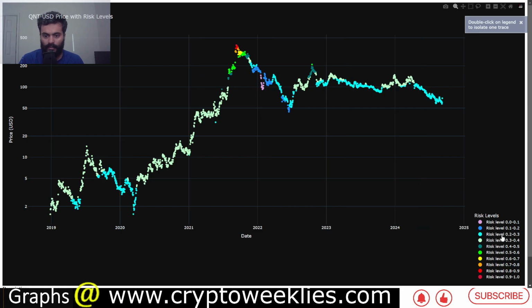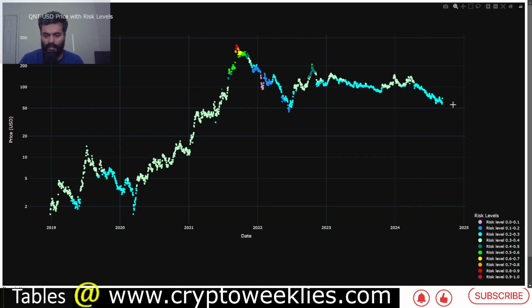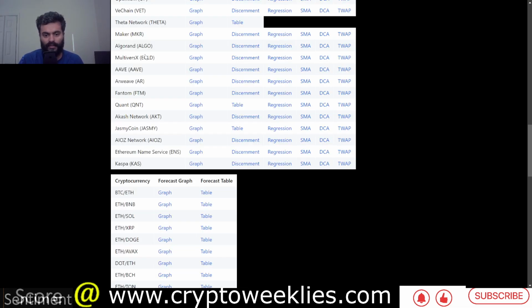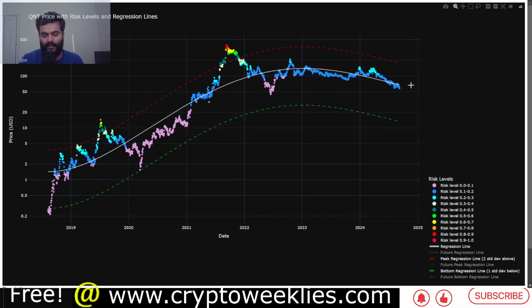You can see most of the bear market Quant did spend on this risk level. We are at the bottom end of this spectrum towards the 0.31 risk. In terms of the second model, which is the proportional difference between the price and the fair value polynomial regression function, for this model, this is the second best time to DCA Quant.